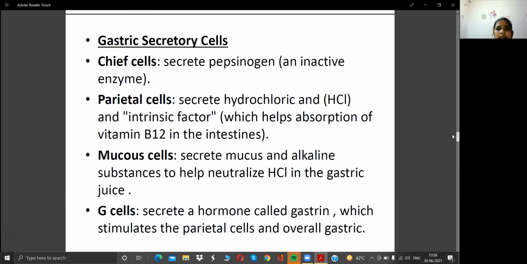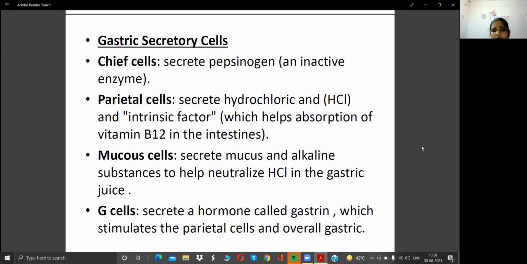Next you can see gastric secretory cells. The first one is the chief cell, which secretes pepsinogen. Next is the parietal cell, which secretes hydrochloric acid. These gastric secretory cells you can see in the stomach only.